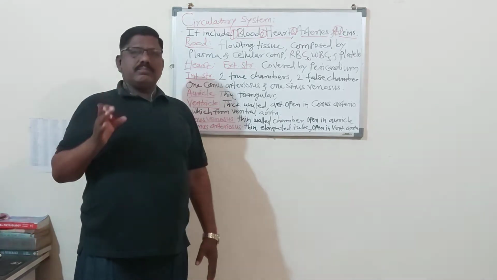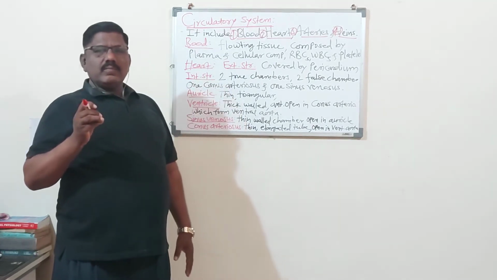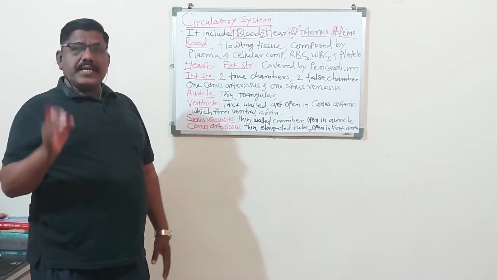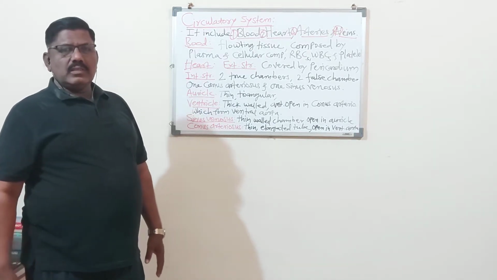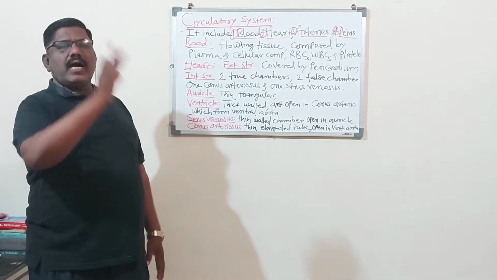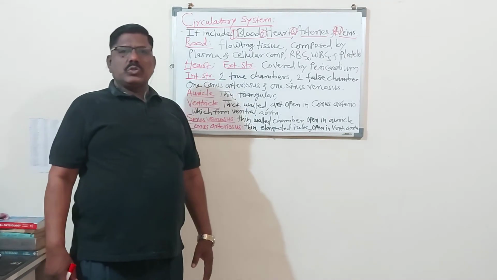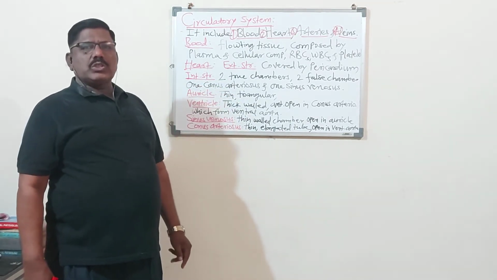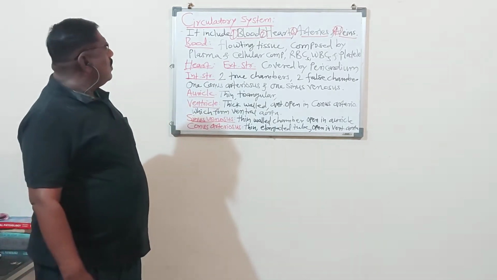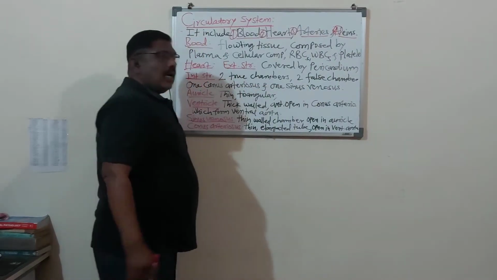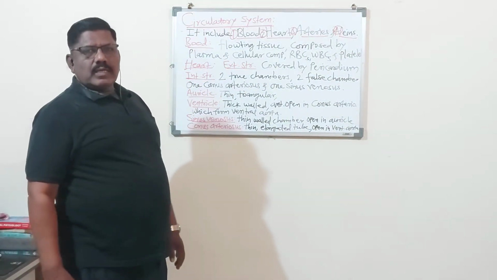But here, blood is circulating in the body inside the arteries and veins and in the heart. So that is called closed. Blood is in the closed system of arteries and veins. So blood, heart, arteries and veins are in the circulatory system.